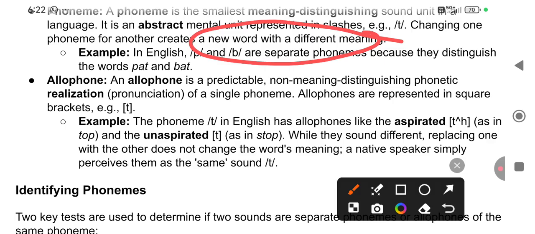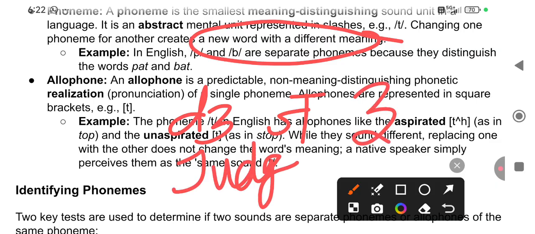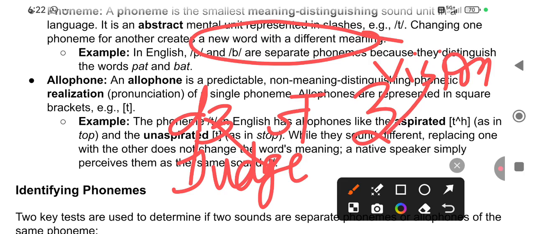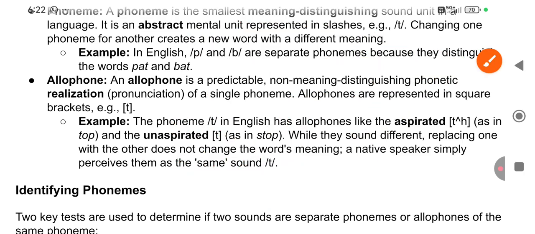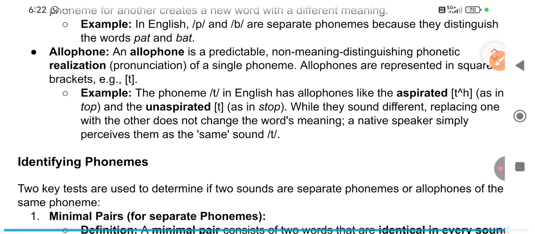So naturally, suppose this is j, and this is j. This j is used for judge, and this other one is used for vision. So they are saying that changing one phoneme for another creates a new word with a different meaning. Example, they are saying p and b.